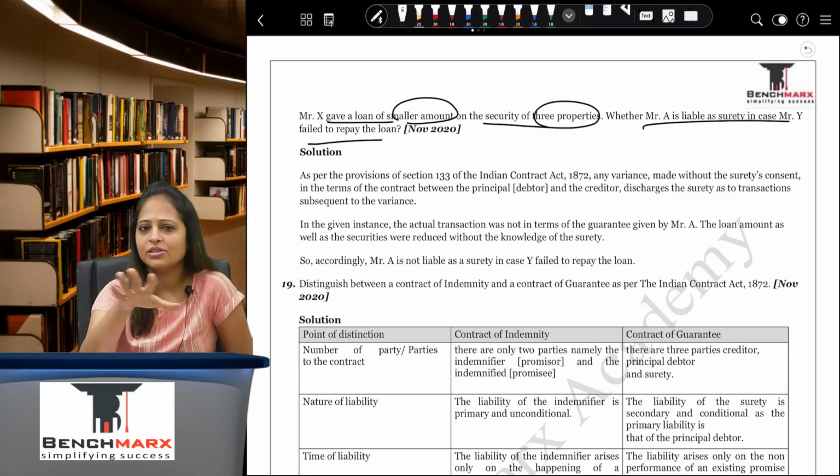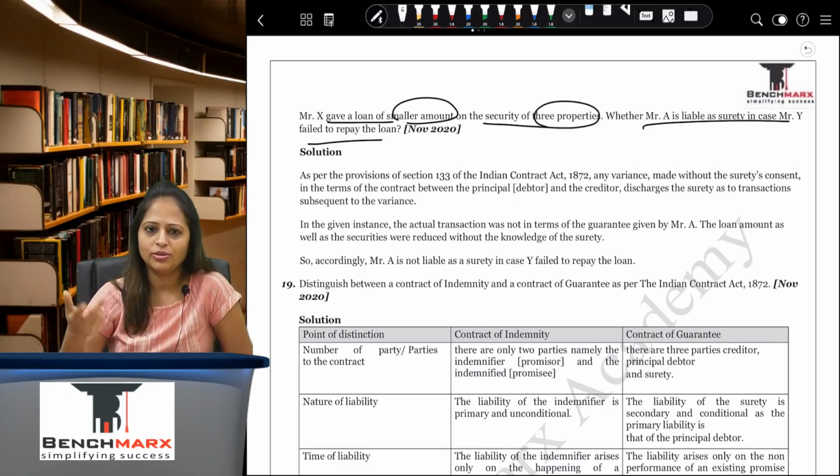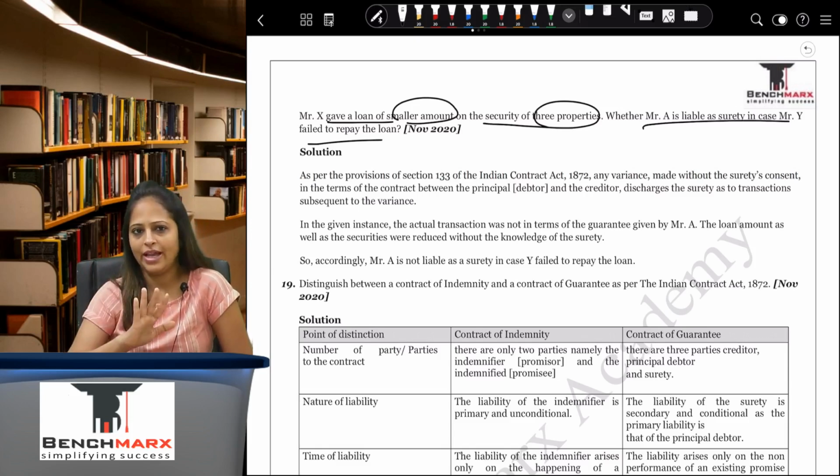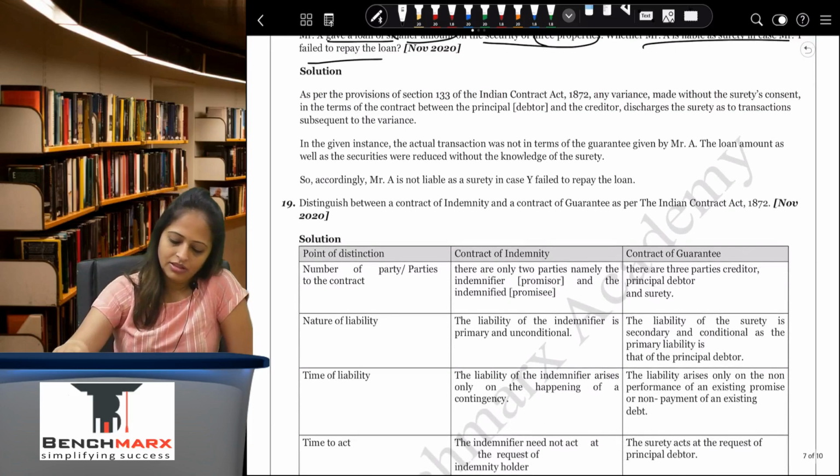that case study, but the institute has not used that. So if the variation is beneficial to you, then in that case the surety cannot be discharged, but that is a case study and you can give a reference to that if you want to. The institute has in none of its material, including your module exam papers, given reference to Thomco Bank, but in the module while explaining the concept they have referred to the Thomco Bank decision. So if you wish to write it, you can write it. If you don't write it, it's perfectly okay.